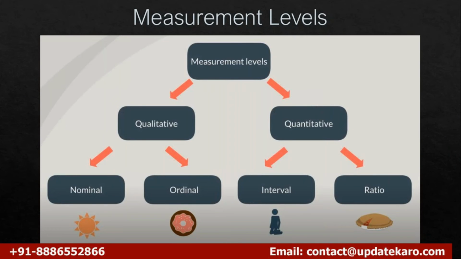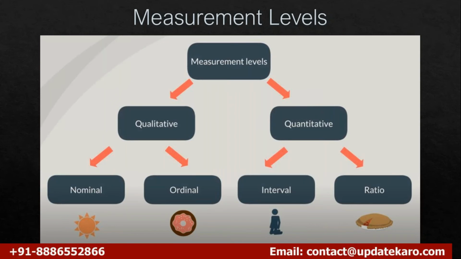Now I'll go to measurement levels. We have seen the basic definitions of samples and the basic things of data, like data classifications, categorical and numerical, and now we are going to look at measurement levels. What are the measurement levels that we have? We have qualitative and quantitative.